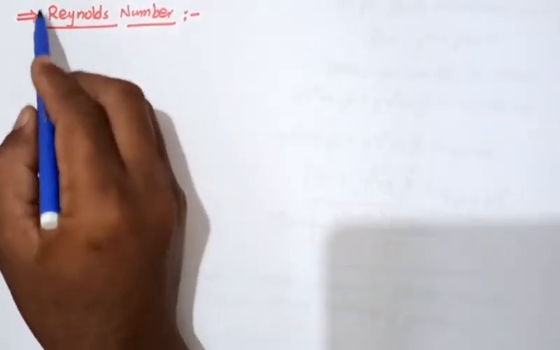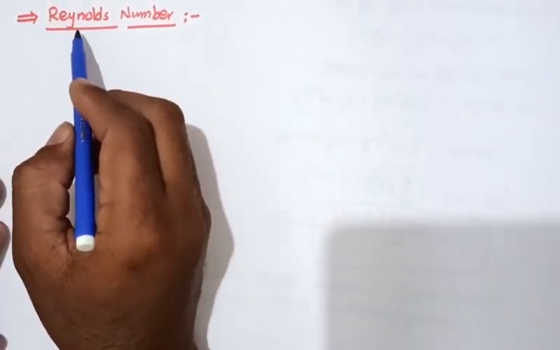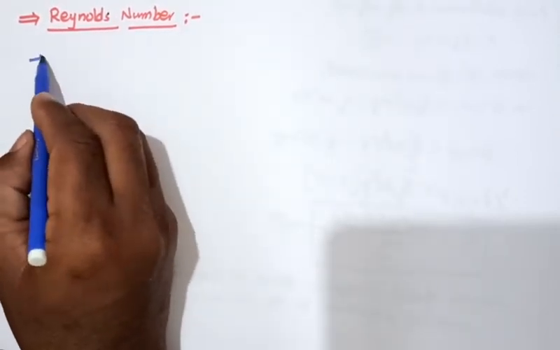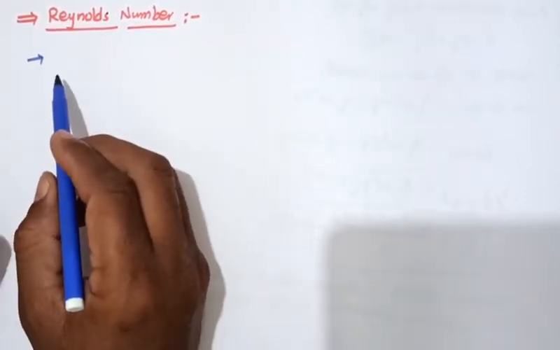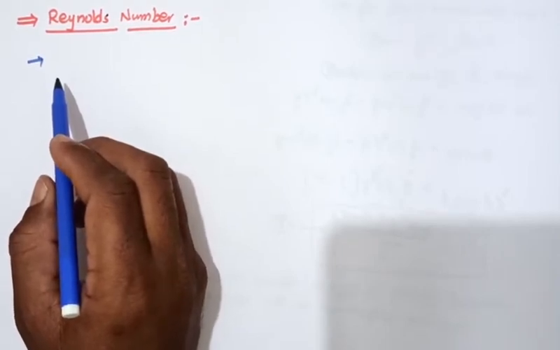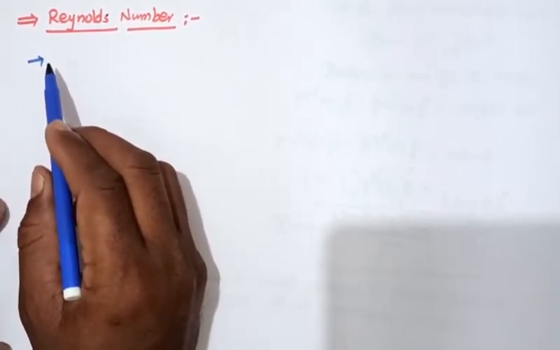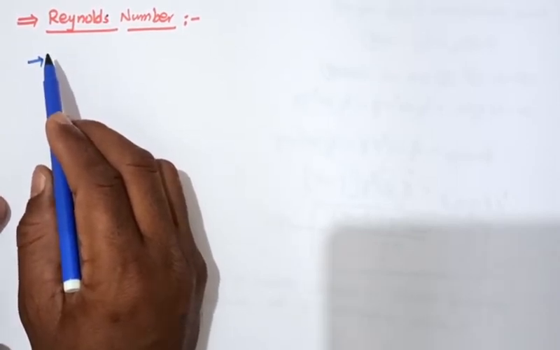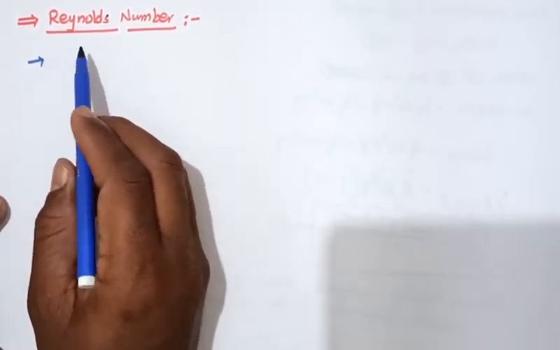Now we are discussing Reynolds number. So here we learned about laminar flow, turbulent flow and steady flow. So unsteady flow like that.